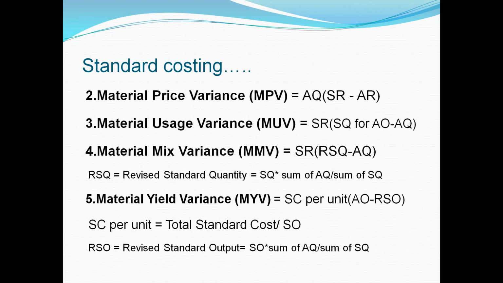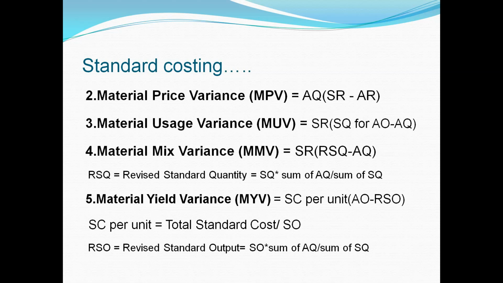The fourth one is material mix variance. Material mix variance is equal to standard rate, bracket start, revised standard quantity minus actual quantity. Now, what is the formula of revised standard quantity? Revised standard quantity is equal to standard quantity multiplied by sum of actual quantity divided by sum of standard quantity. It's very simple.